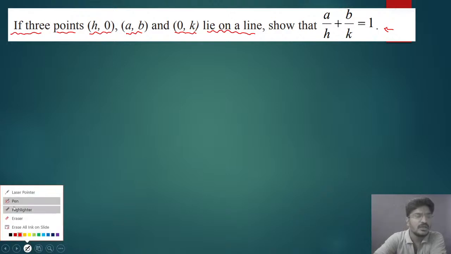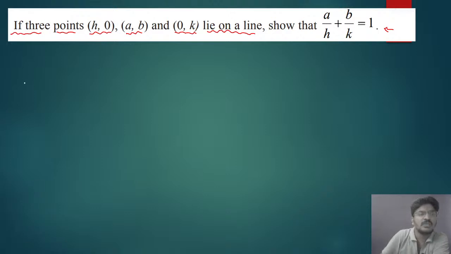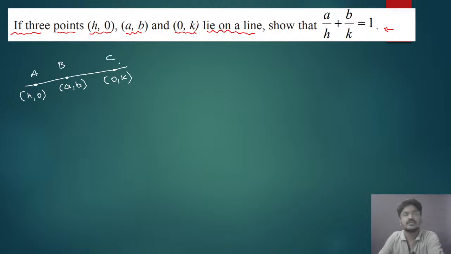Here you can see that all the 3 points are on the same line: h comma 0, a comma b and 0 comma k. Take this as A, take this as B, you take this as C.